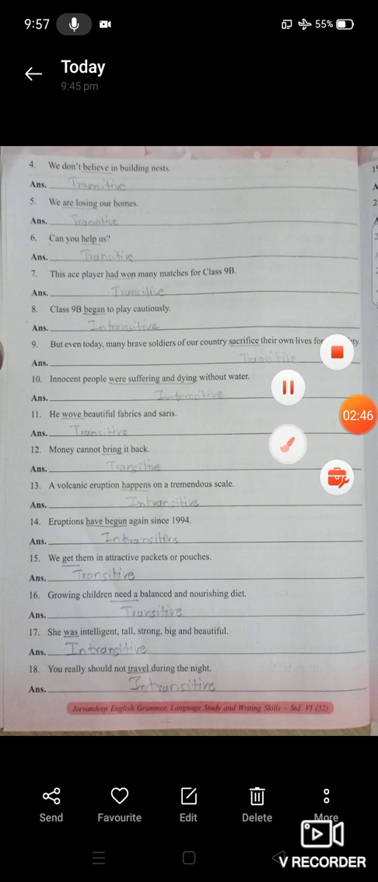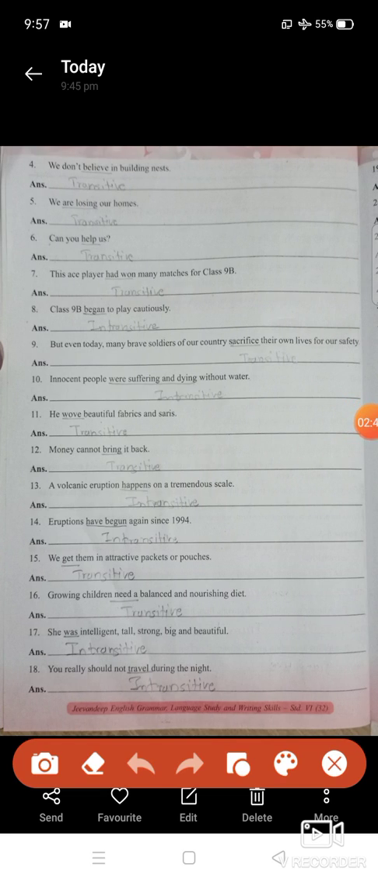Next page, look, students. We don't believe in building nests. Transitive. We are losing our home. Transitive. You can help us. Transitive verb. This player had won many matches for class 9 B. Transitive. Class 9 began to play, intransitive. Why intransitive? See, class 9 began to play cautiously. After began, the subject, class ninth B, is not carried through this verb began, students. Okay.